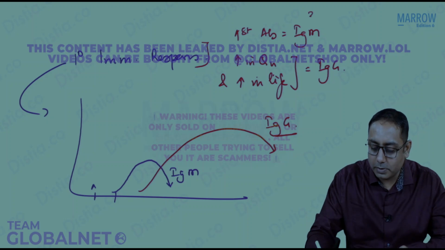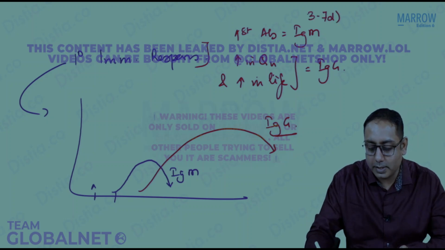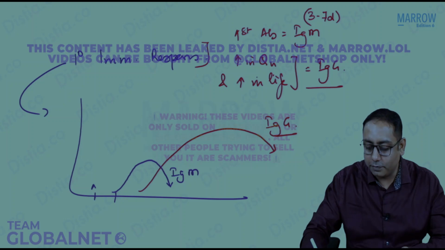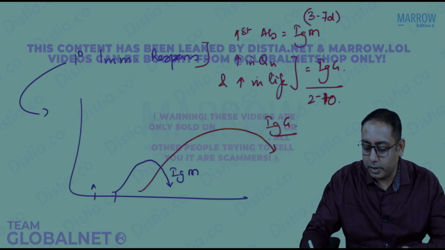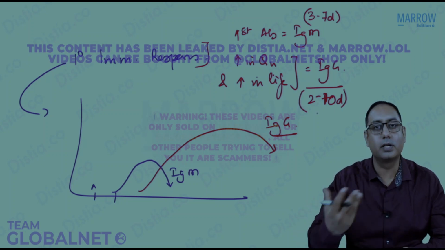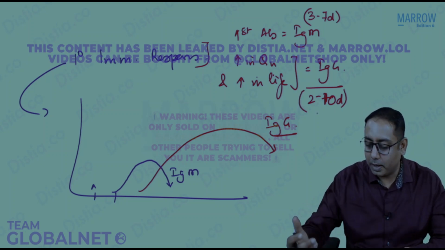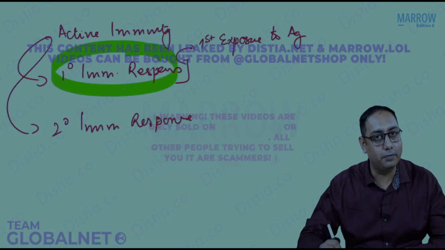The IgM antibodies will start appearing within 3 to 7 days, and IgGs will appear after 2 to 7 days. Like you can say, 2 to 10 days, the IgG antibodies will start developing. So that is the primary immune response in active immunity.